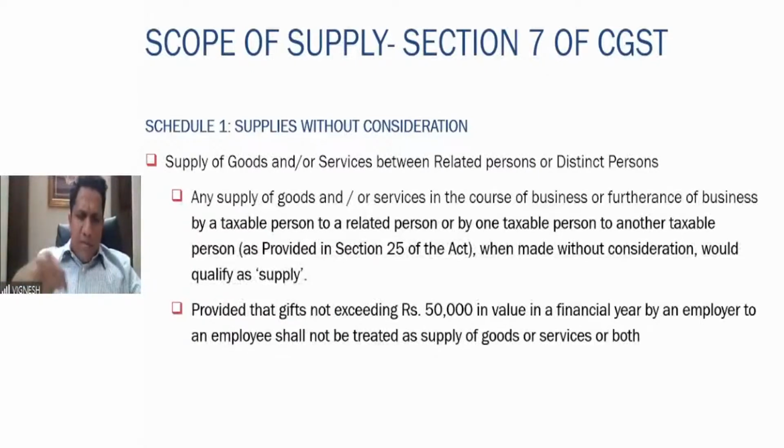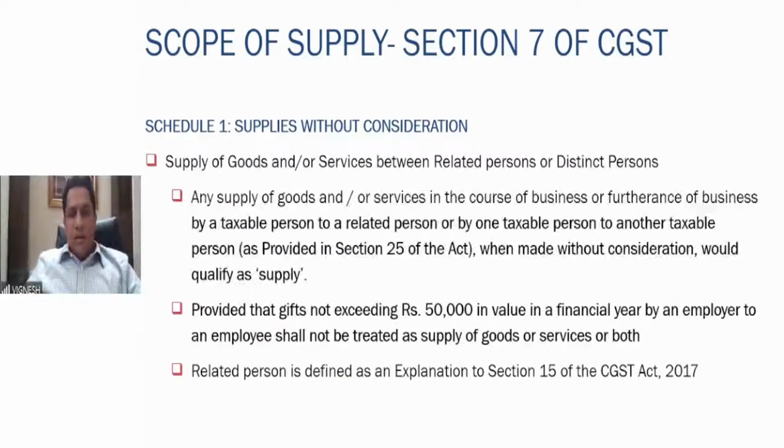But if the employer gives a gift more than 50,000, it can be non-monetary also, which is not linked to the salary in any way, like a Diwali gift. One merchant in Surat, a diamond merchant, gave cars to all the employees. Okay, I wish I could have worked there at least for 1 year. One car I would have got and then resigned. So in that situation, the car is more than 50,000. That is a supply without consideration, which is covered in schedule number 1. In that situation, GST will be applicable. Fine. I hope this point is clear.